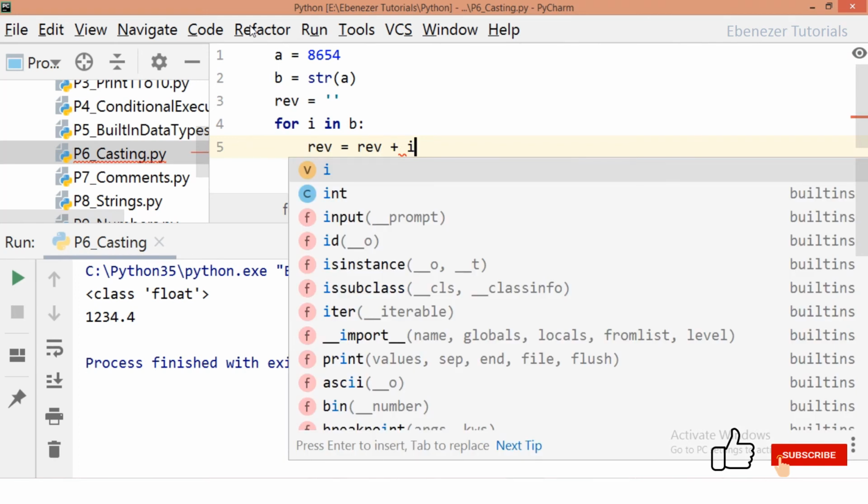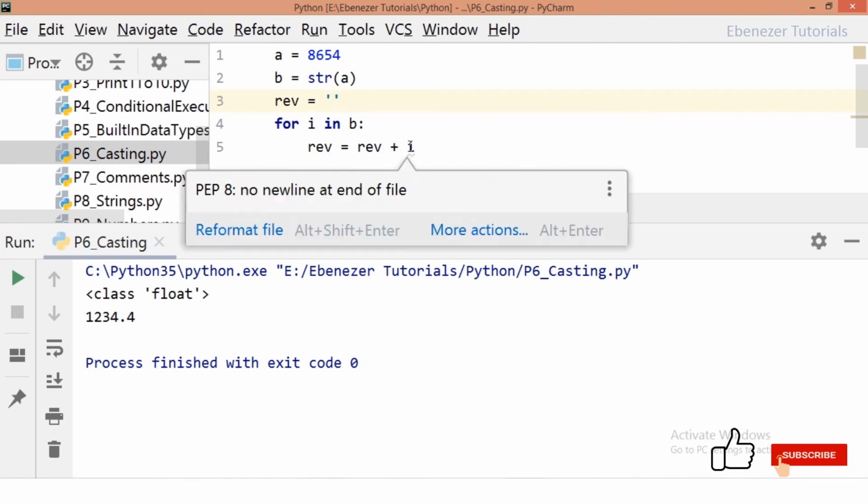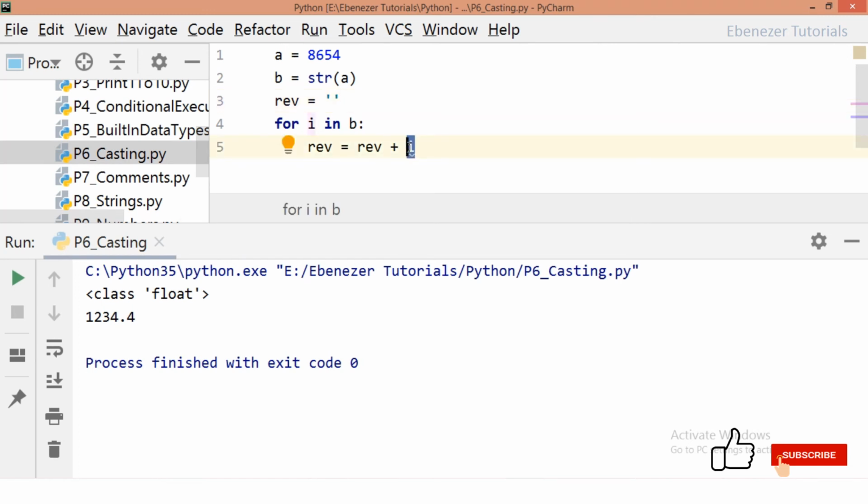So what am I doing? Initially it's an empty string. To this empty string I keep adding one character, or one string of length 1.